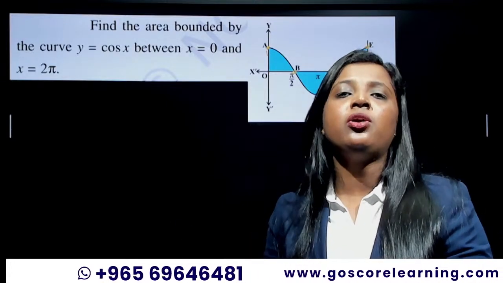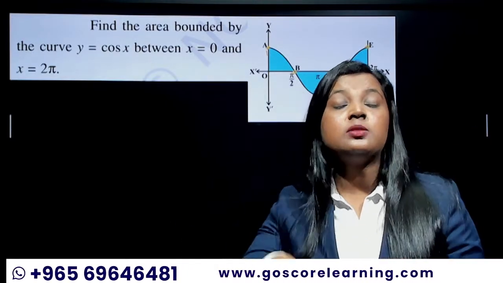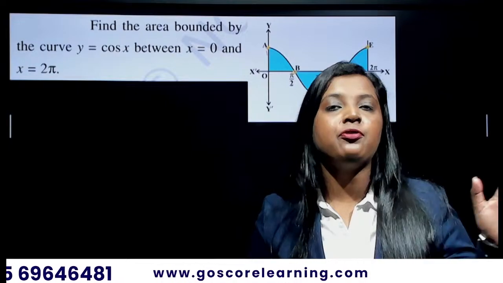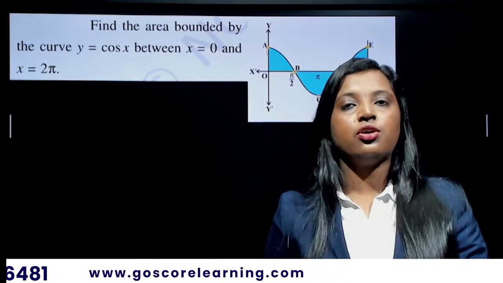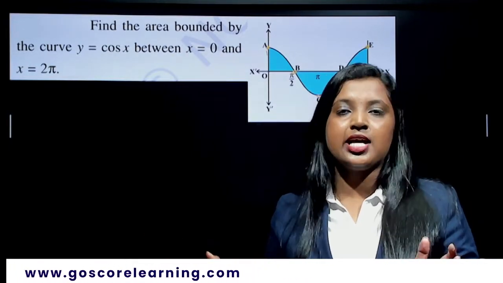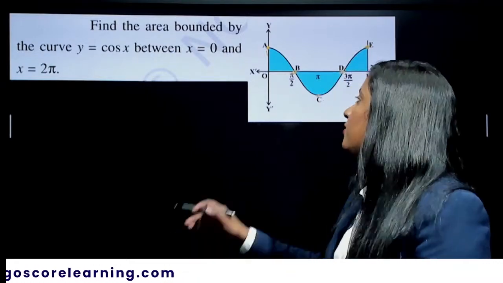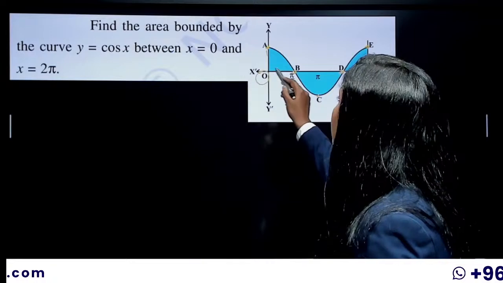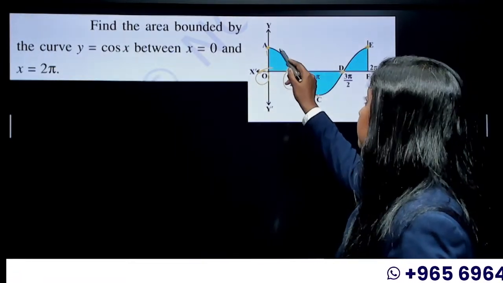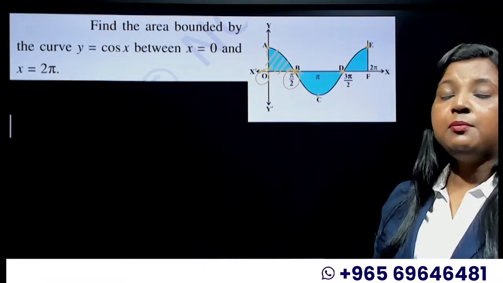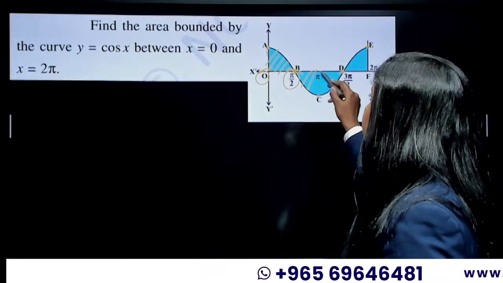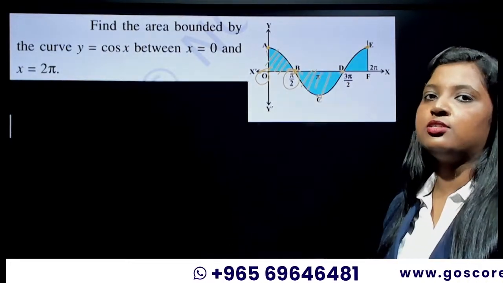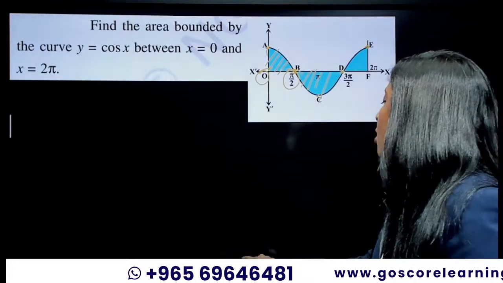So you can draw the graph. And one more thing you know is that the graph of sin x is passing through the origin while the graph of cos x is not passing through the origin. You all are familiar with the graph of sin x and cos x, right? Here also you have to keep in mind that some of your area is above the x-axis and some of your area is below the x-axis. So you have to keep that inside the modulus symbol.